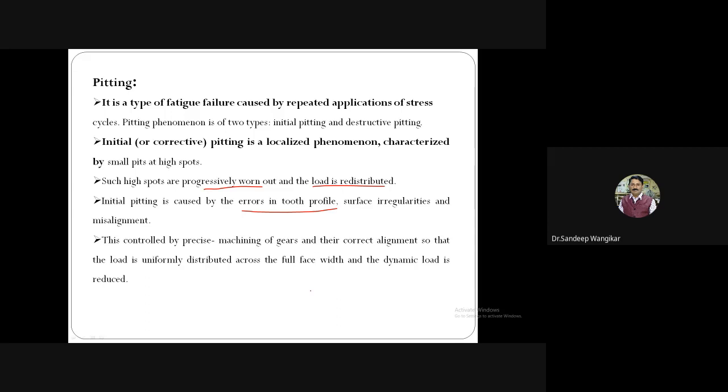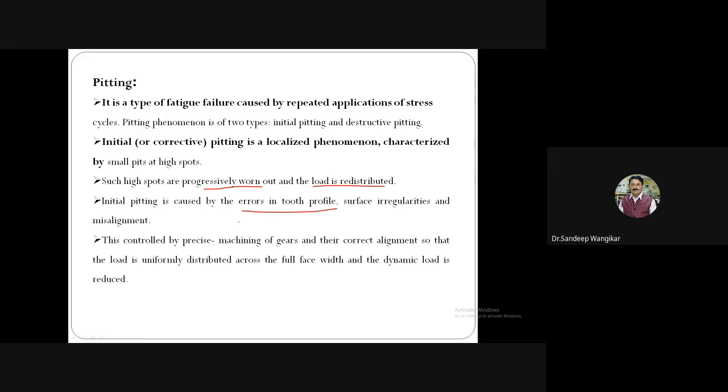Whatever tooth profile is desired, it can be generated by using any cutting operation or generation operation. If we say generation operation, gear hobbing, then the teeth are generated. If we desire more surface finish, we will go for gear grinding or super finishing operation. Even after gear grinding, one cannot guarantee that the desired tooth profile is 100% matched. That's why the concept of tolerance is there.